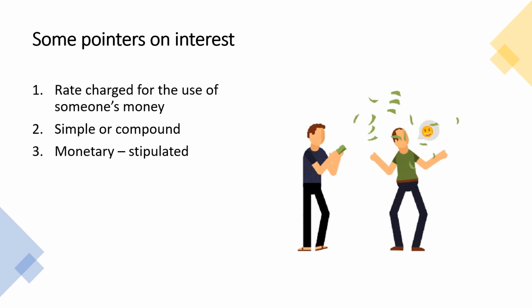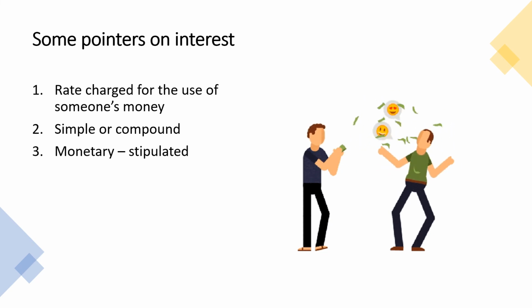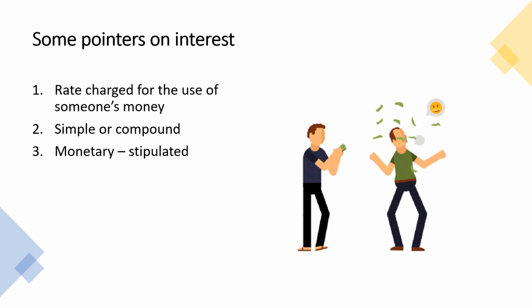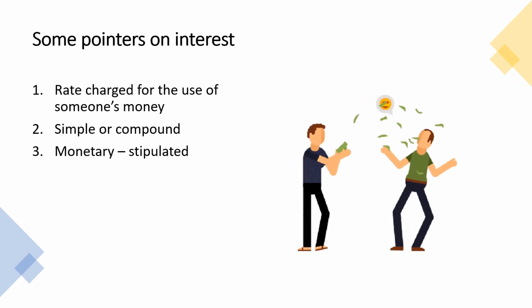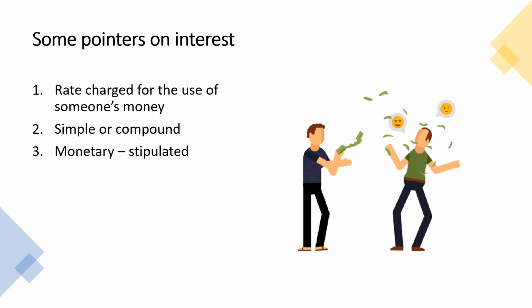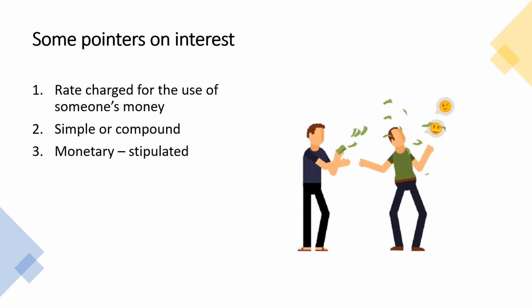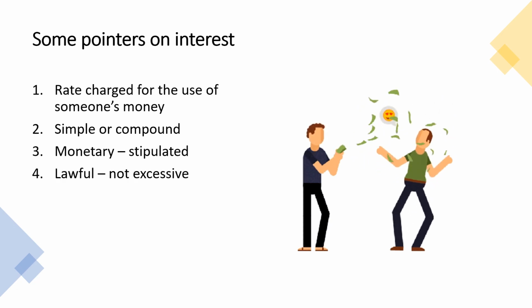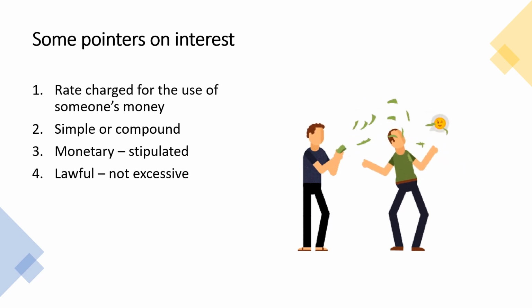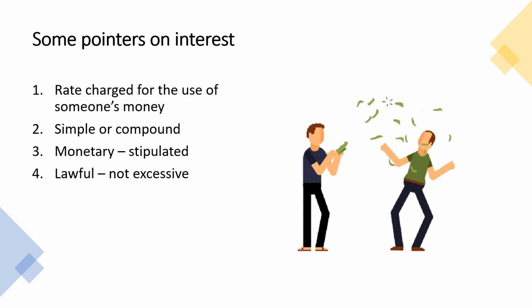Also, interest is most of the time paid in the form of money. It is most of the time monetary, and as a general rule, it must be stipulated. So the parties must agree on the rate of interest, and normally this is provided in contracts of loans or in agreements. Lastly, the rate of interest must be lawful and not excessive. So you can only charge rates that are reasonable and not excessive.